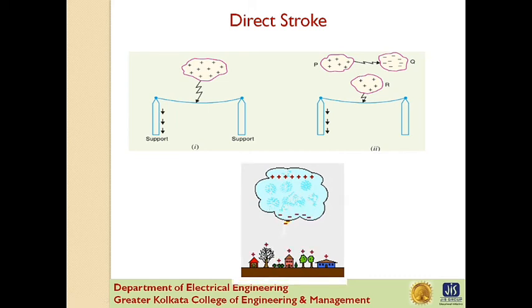Now two points are worth noting about direct strokes. Firstly, direct strokes on the power system are very rare. Secondly, stroke A will always occur on a tall object and hence protection can be provided against it. However, stroke B completely ignores the height of the object and can even strike the ground. Therefore, it is not possible to provide protection against stroke B.